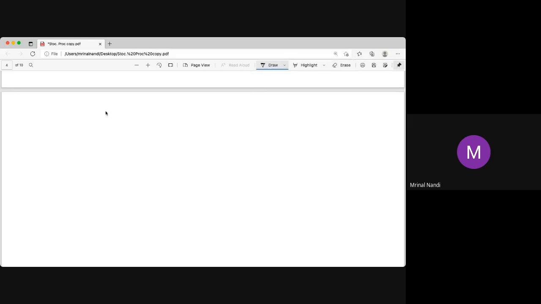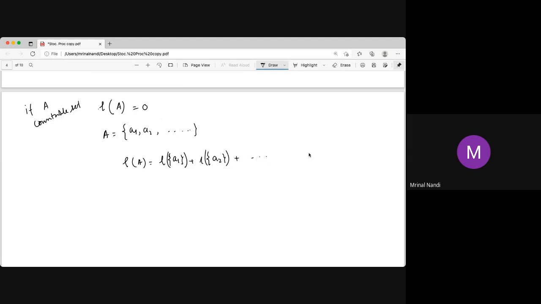Similarly, you can prove that the length of a countable set is 0. If A is a countable set, then the length of A is 0, because countable set means it can be written in a list, a1, a2, a3, and so on. Now the length of this set is nothing but the length of their union, a disjoint union. So this is a sum of lengths, plus plus plus, a series, and every term of the series is 0, so it is 0.